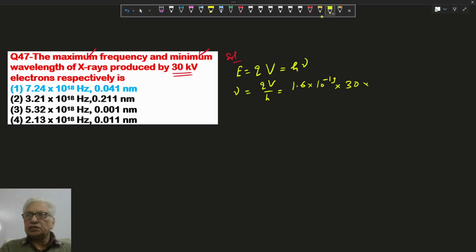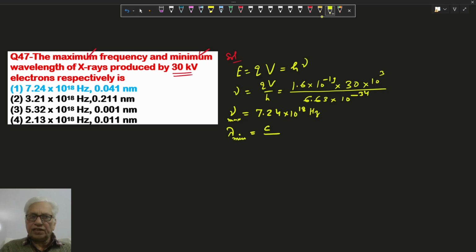Voltage is 30 kilovolts, so 10 power 3 volts. Upon h, the Planck constant, 6.63 into 10 power minus 34. Solving, the frequency comes out to 7.24 into 10 power 18 hertz. And lambda is the maximum frequency, so this is the minimum wavelength.